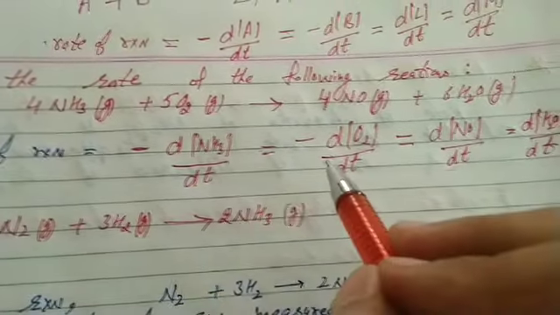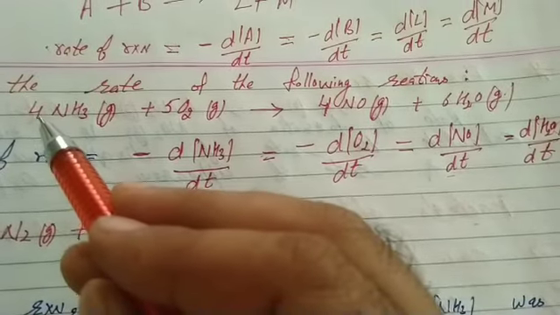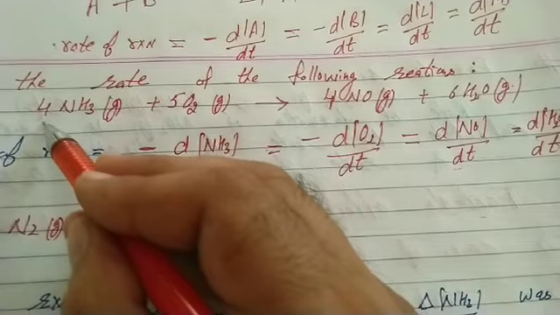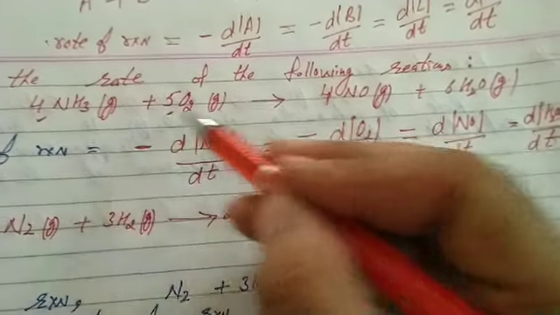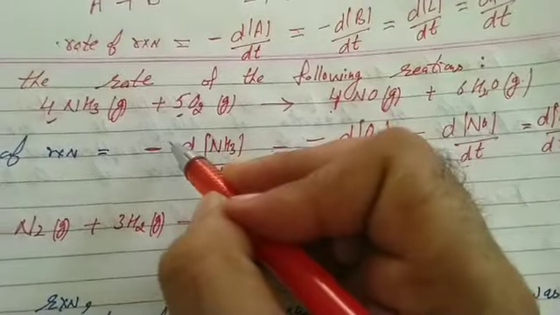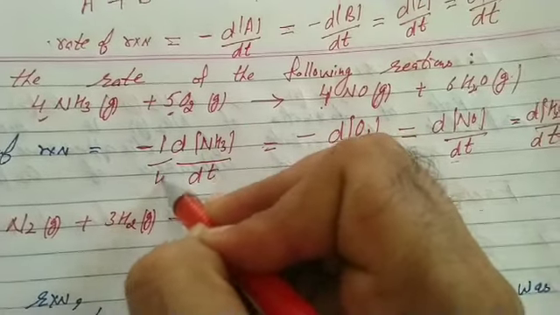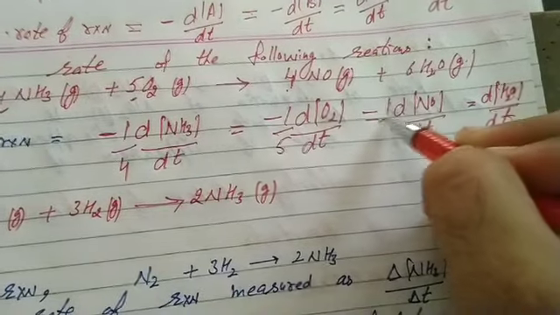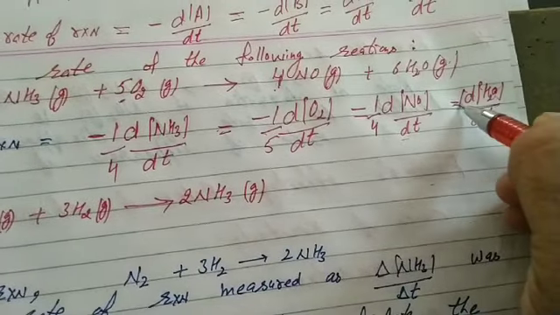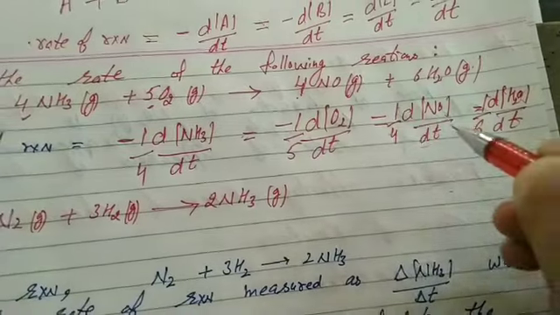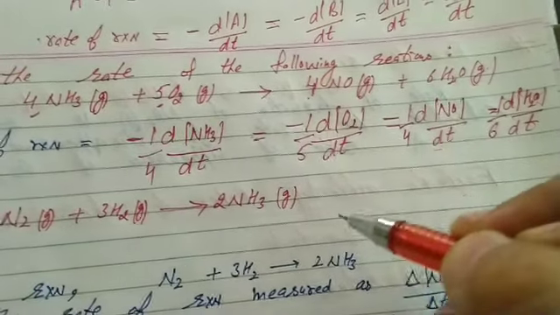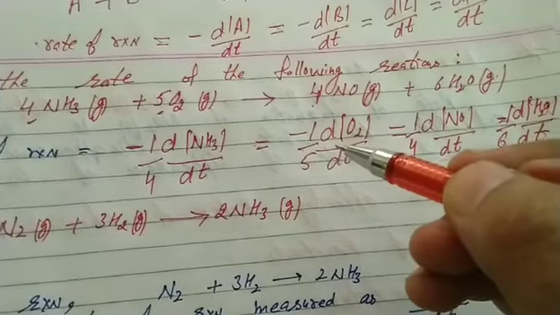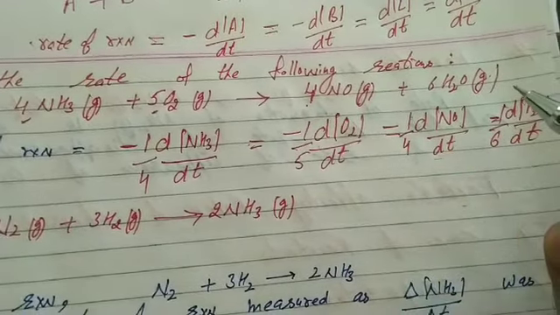Students, what will we do here? We have to mention the reciprocals of the coefficients, that is, the stoichiometric coefficients: 1 by 4, 1 by 5, 1 by 4, 1 by 6. Reciprocals of coefficients are taken in order to get identical values of rate of reaction with respect to any one of the reactants or products.